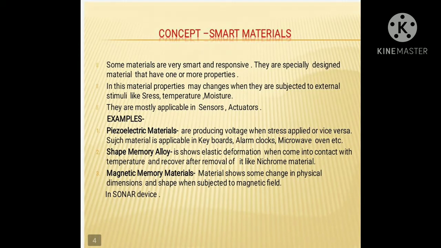Smart material is a terminology used to identify or separate the material from the remaining conventional materials. Some materials are very smart and responsive to external characteristics. They are specially designed materials that have one or more properties at a time. Such materials are called smart materials.